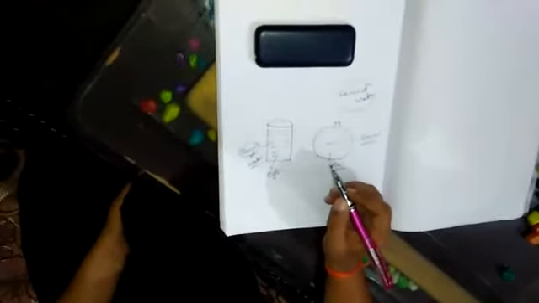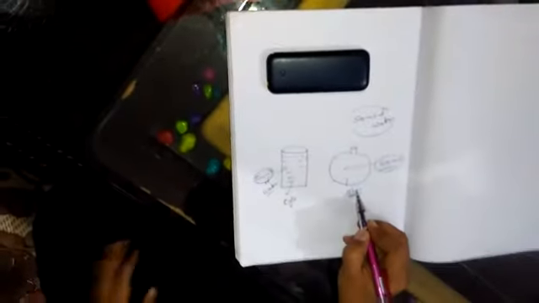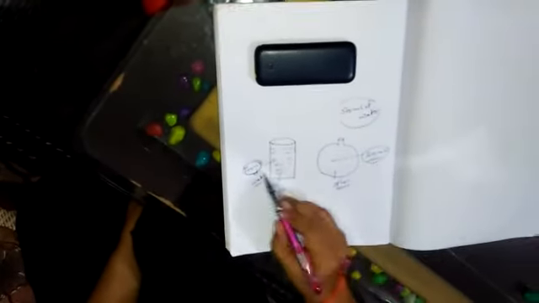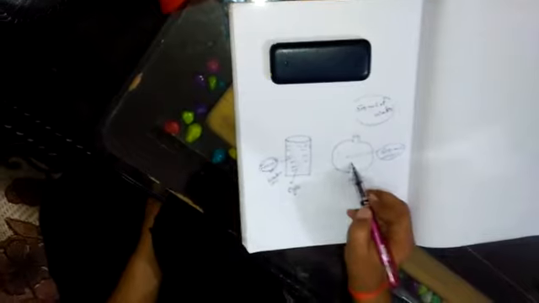It means that in both conditions, the volume remains the same but the shape is different. That means a liquid has a fixed volume but a different shape.